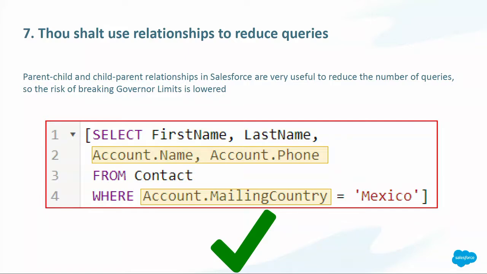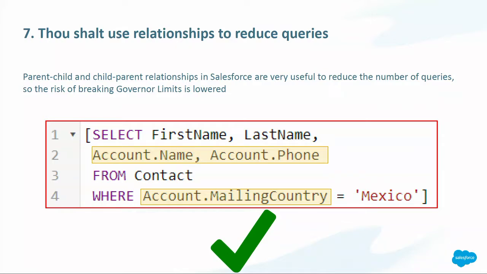It will reduce the number of queries that you need to get the information that you need, and it will be all in one. And we can see in this example that we are just sending a query to the contact, but we're getting information also from the account. So we are using one query, but we're getting information from two different objects.